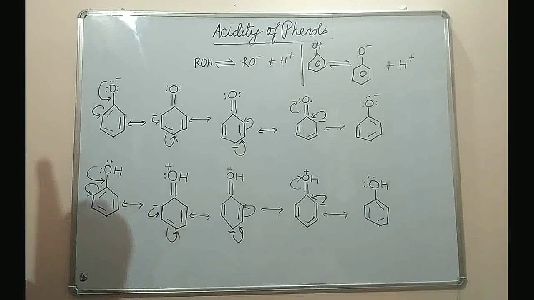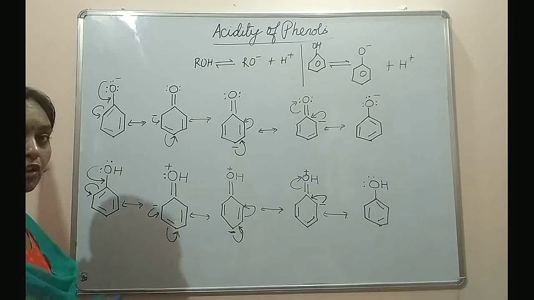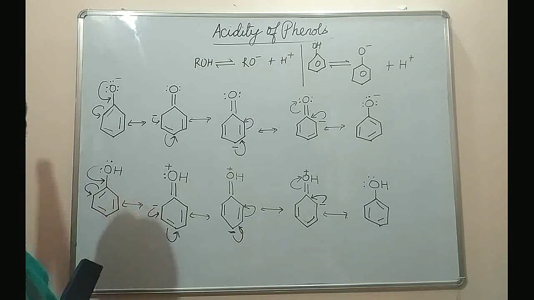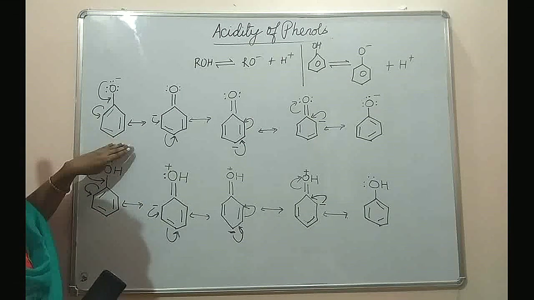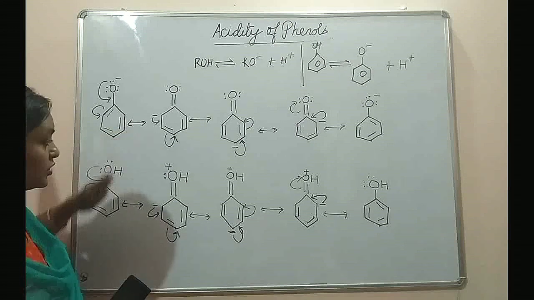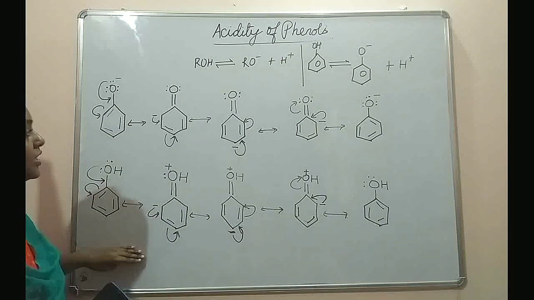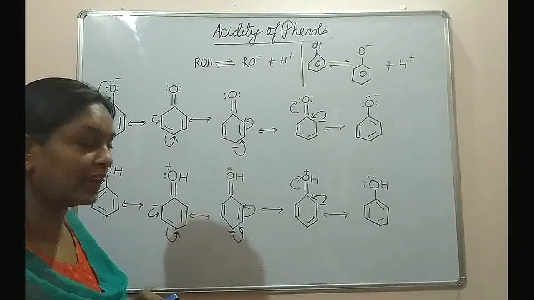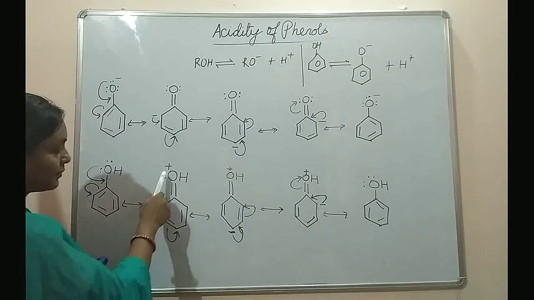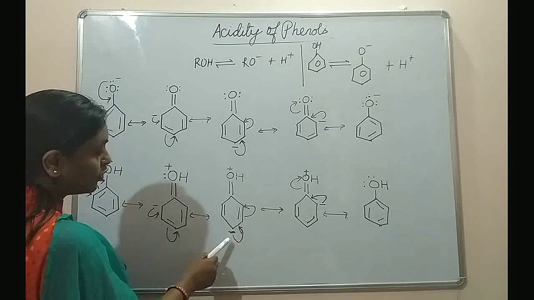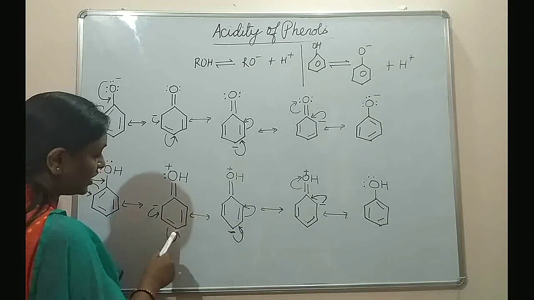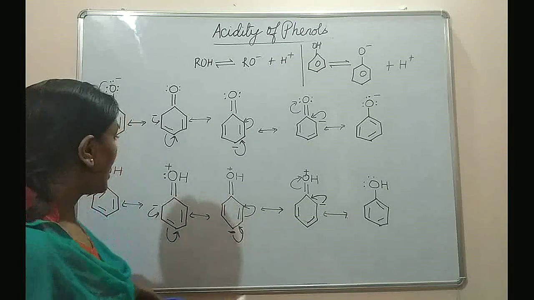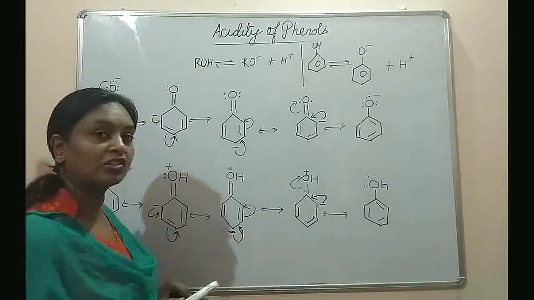So again you have got 5 canonical forms for phenol, and you have got 5 canonical forms for phenoxide ion. Then why is resonance in phenoxide ion more important than in phenol? The reason is that in phenoxide ion you can see that nowhere does charge separation take place, but in phenol the charge separation takes place. You have got negative charge on the carbon atoms at both ortho and para positions and positive charge on the oxygen atom.